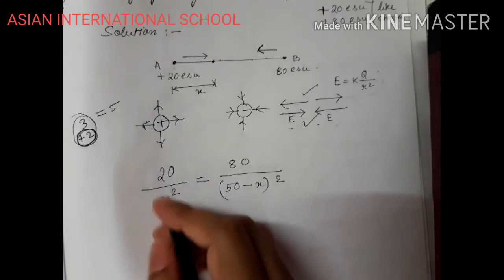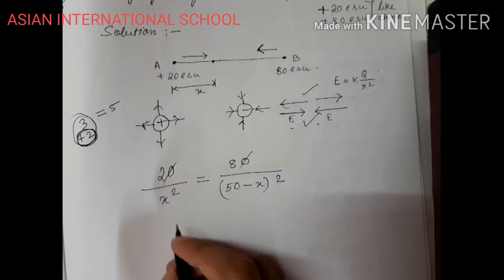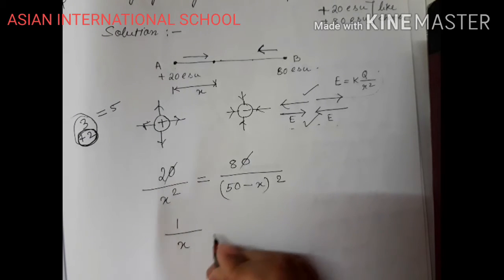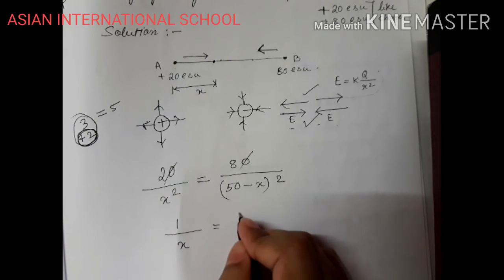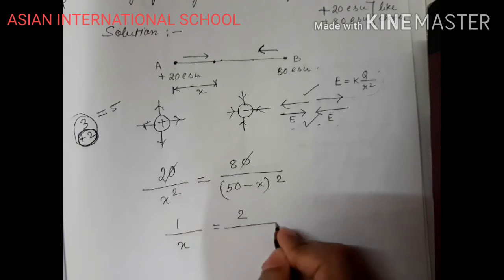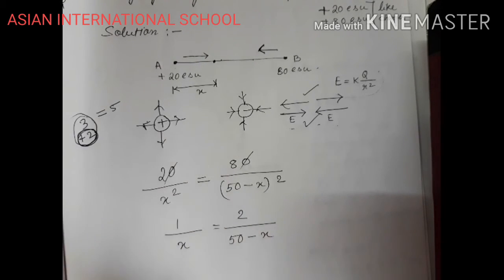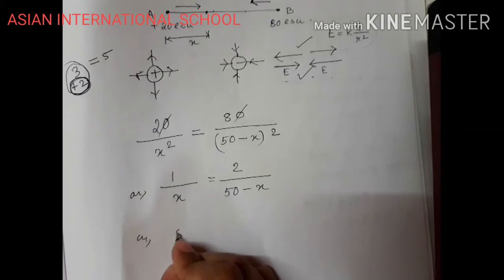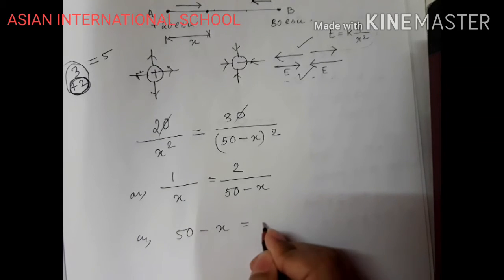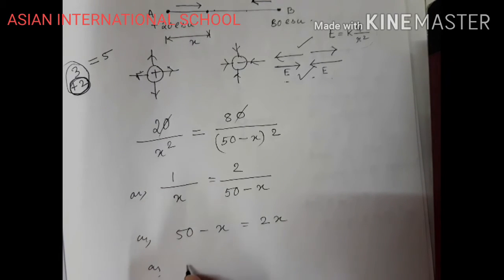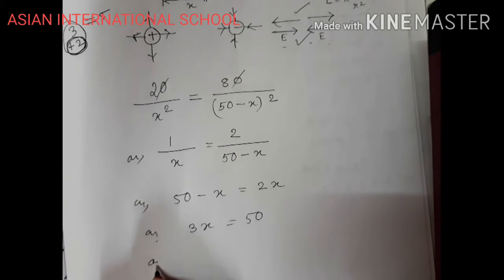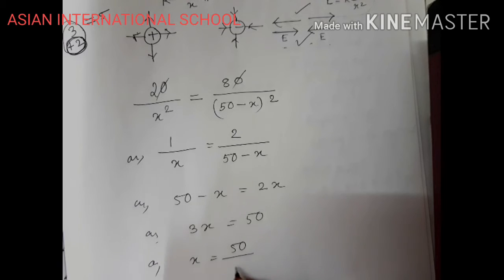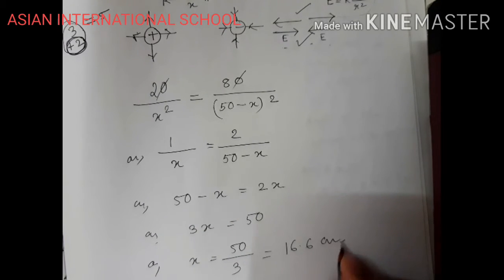Okay, so if I solve it, the zeros will cancel out. This will become 4. So I can write 1 by x after taking square root, equals 2 by (50 minus x), or 50 minus x equals 2x, or 3x equals 50, or x equals 50 by 3, which will come near to 16.66 something centimeter.